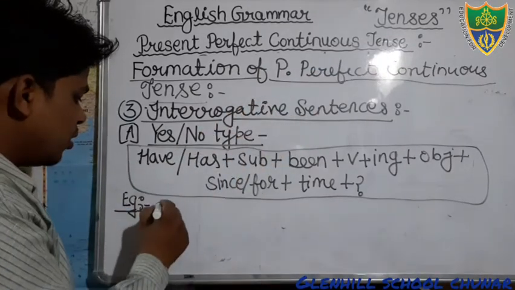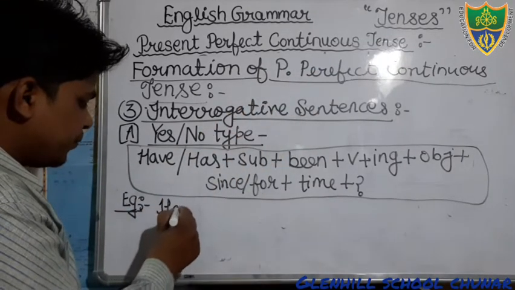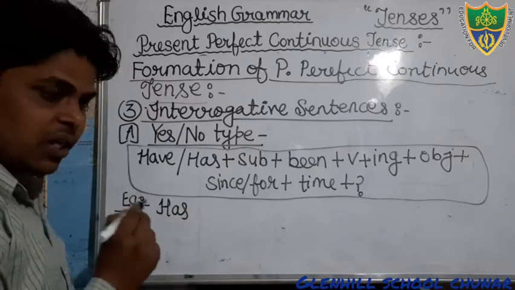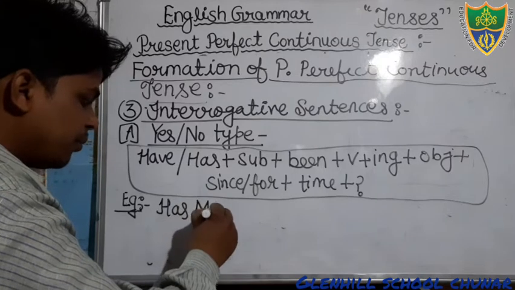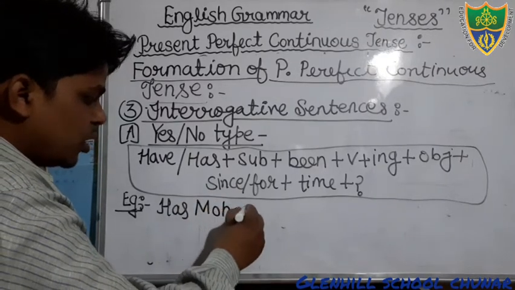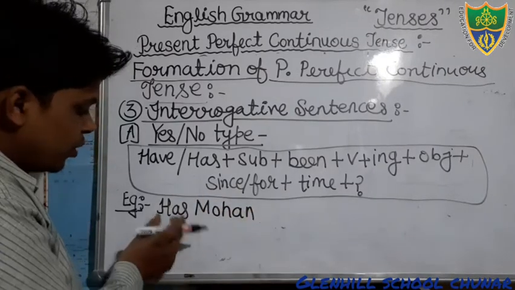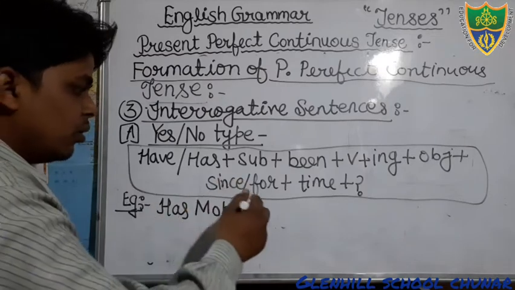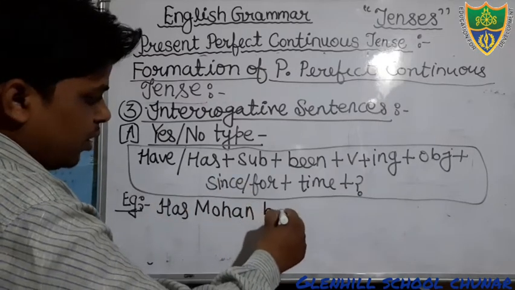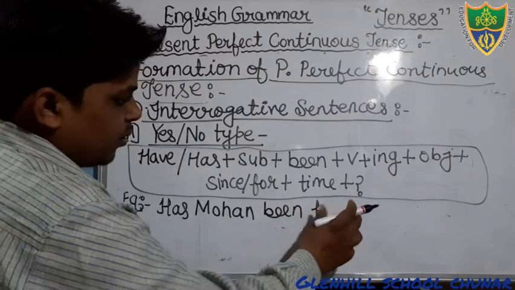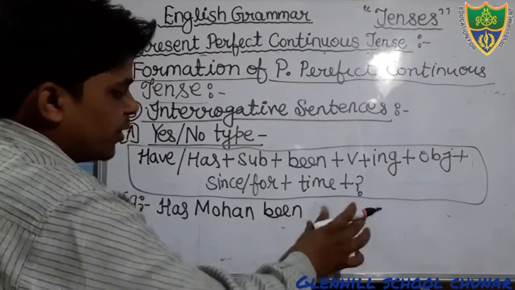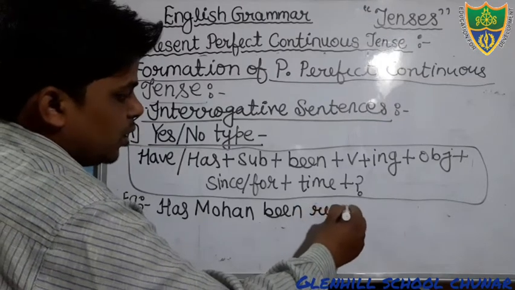So just see here, I'm going to make a sentence. You can see has, according to the subject. If your subject is singular, Mohan is singular, therefore we will use has. Has Mohan been, suppose that Mohan is reading, so you will write reading.